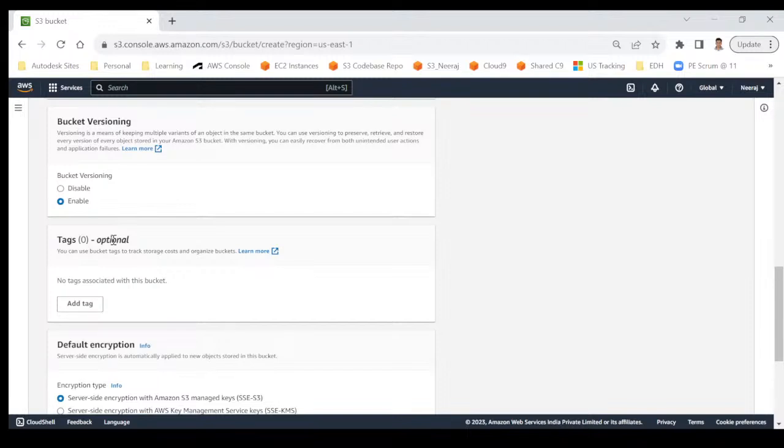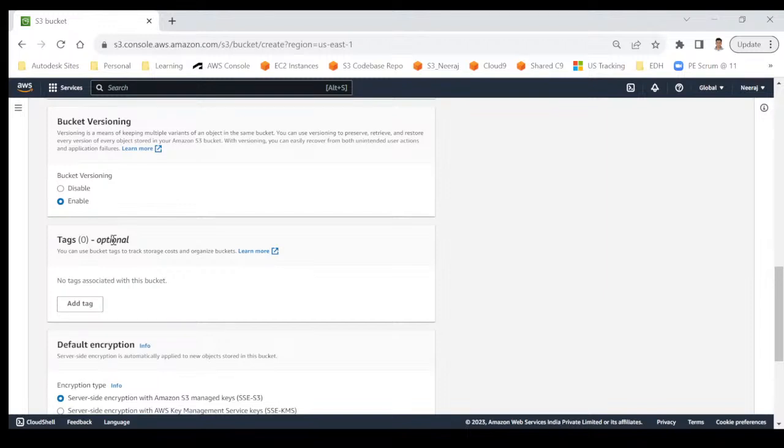Tag is nothing but to identify something. For example, there is a college and suppose some event is going on, and for that particular event we have created a few teams. So we have given some team names. One team is team alpha, second team is team beta, third is gamma team, or we can say green team, blue team, yellow team. So this is just for our identification, right? Does not mean that yellow team is stronger than green. It's nothing like that. It's just a name given to a particular team.